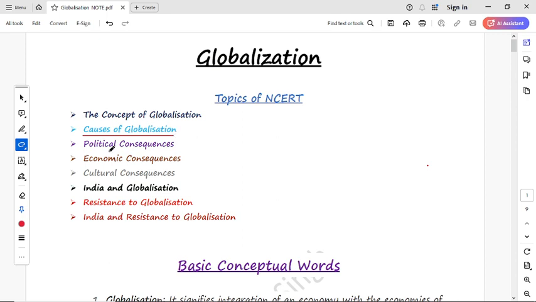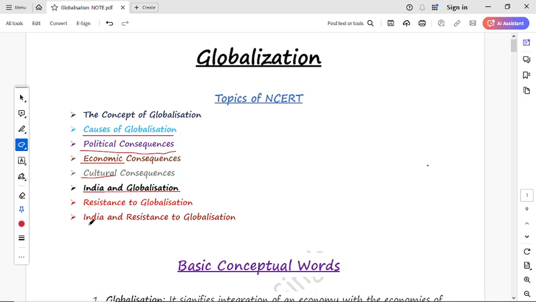After that, we'll discuss the political consequences, meaning the political outcomes and reasons for globalization. Thereafter we'll discuss the economic consequences, and next the cultural consequences. After that, the third topic, the last topic, is India and globalization. It means the role of India in terms of globalization, and we'll also discuss the basic resistance to globalization here.